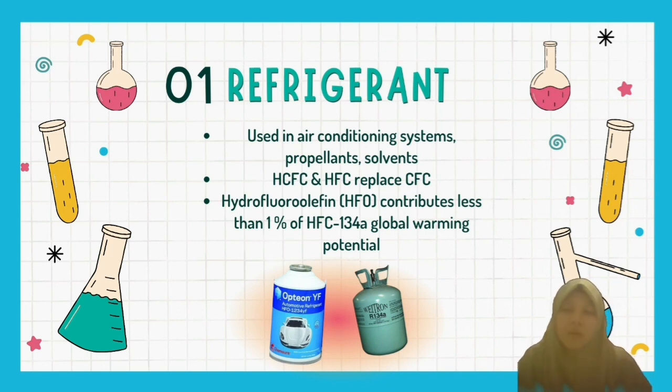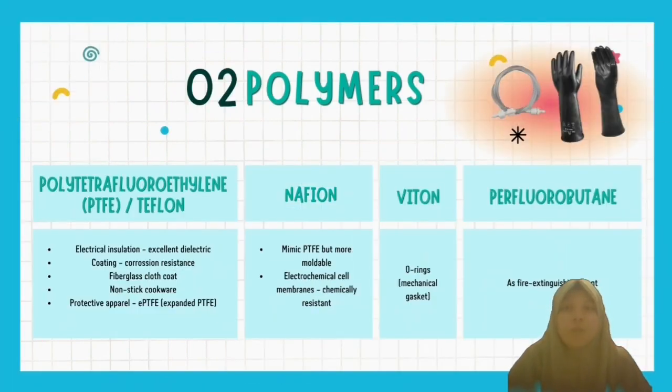As of late, hydrofluoroolefin, HFO, has come into prominence due to its global warming potential of less than 1% that of HFC-134a. Another application of fluorine is polymers. A polymer of fluorine, for example, is polytetrafluoroethylene, PTFE, known as Teflon. Teflon is used to make electrical insulation due to its properties as an excellent dielectric.